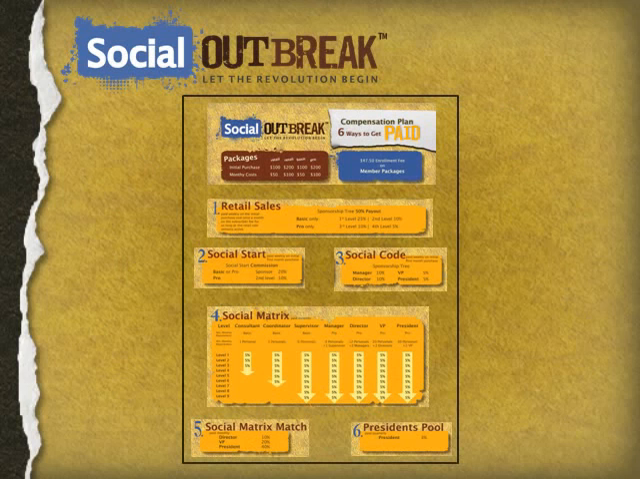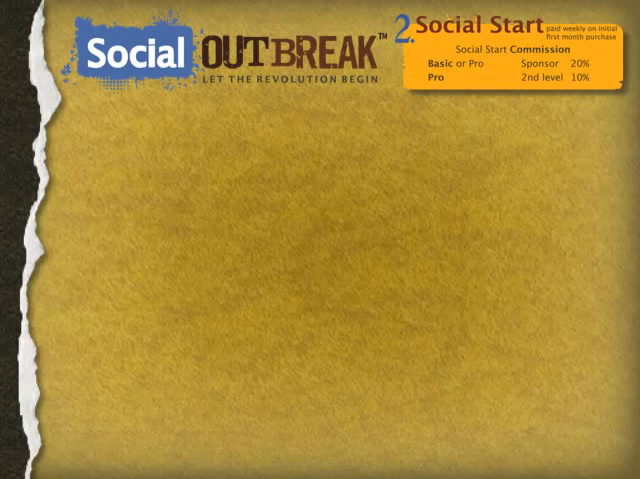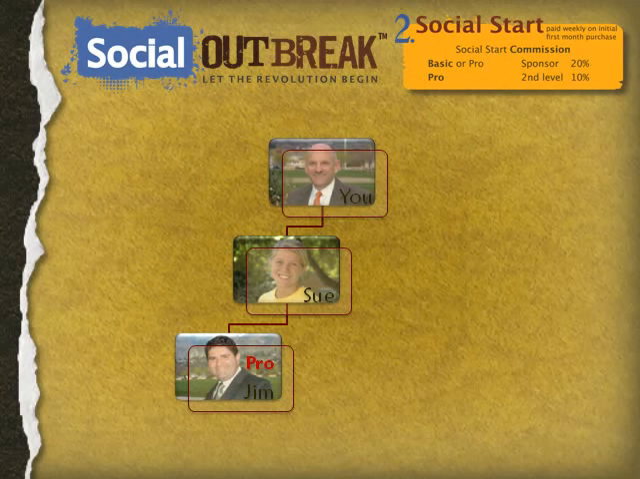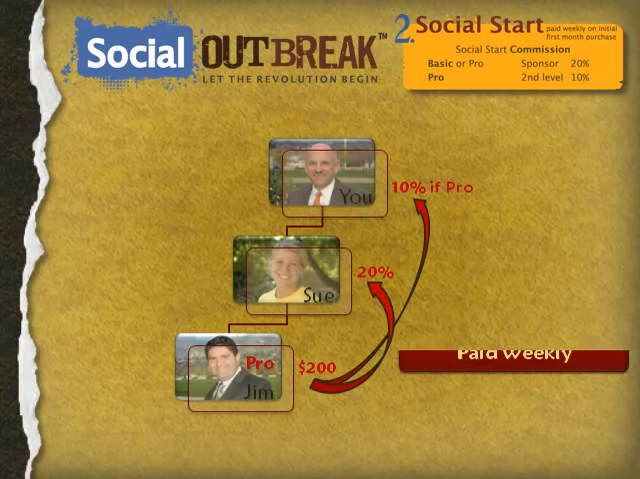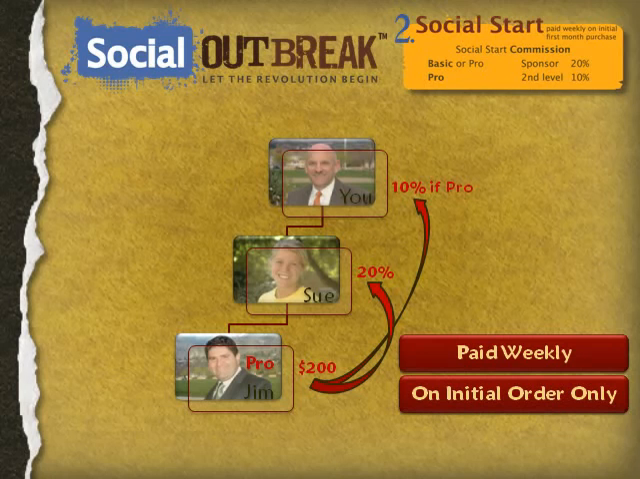Okay, now let's take a look at the Social Start section of our compensation plan. This commission is very easy to understand. You sponsor Sue, Sue sponsors Jim on the Pro level. Sue makes a 20% commission on that initial order, and you, if you're on the Pro level, earn a 10% commission on that initial order. If you're not a Pro, then that commission is not paid. 2 things to remember: this commission is paid weekly, and this commission is on the initial order only.